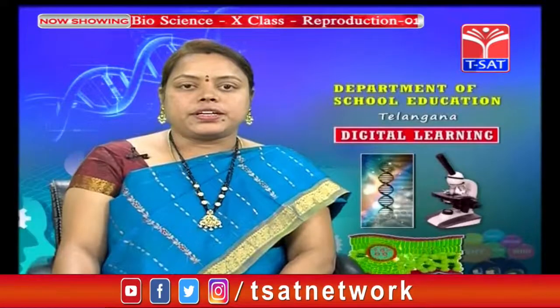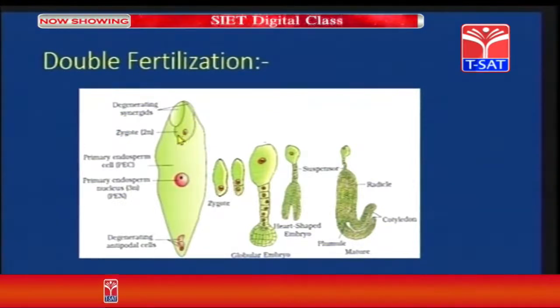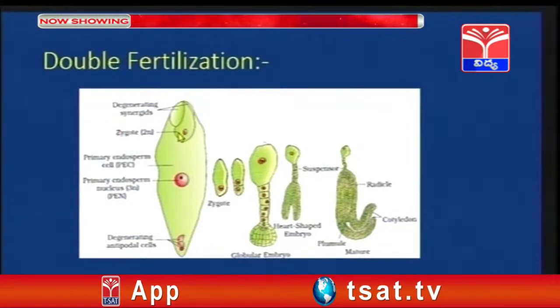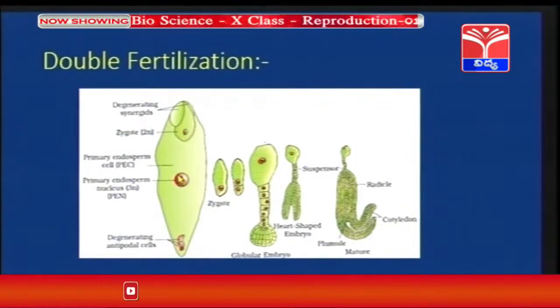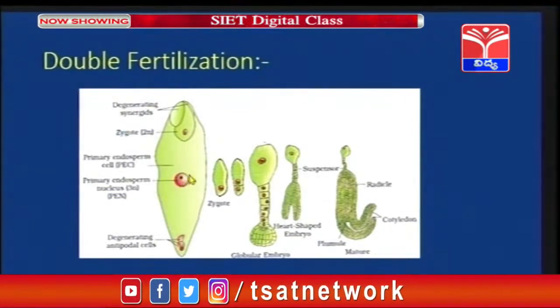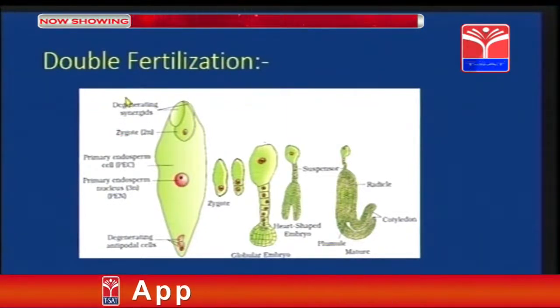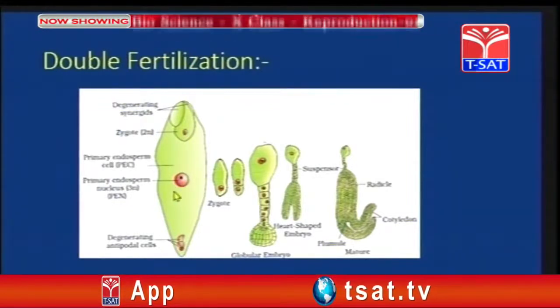Now, over here we can see the zygote is formed, that is the first male gamete fused with the egg cell to form the zygote. The central part is nothing but the PEN, that is primary endosperm nucleus. This is formed by the fusion of the second male gamete with the central cell, and as a result of this fertilization, the zygote is formed and the primary endosperm nucleus is formed.